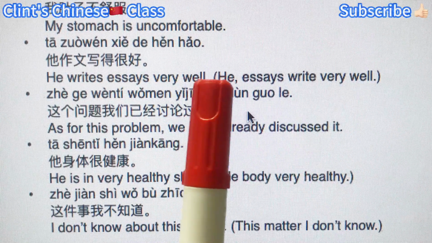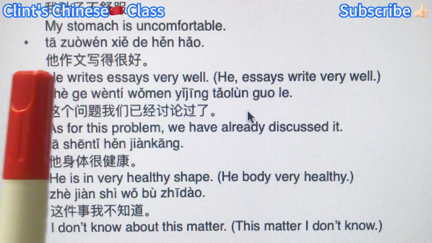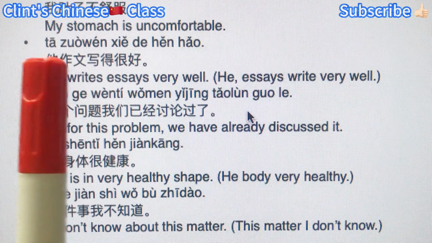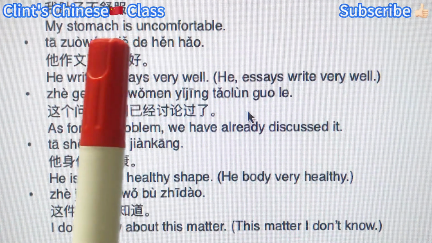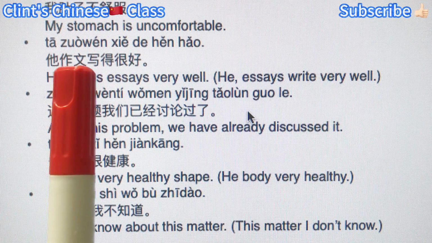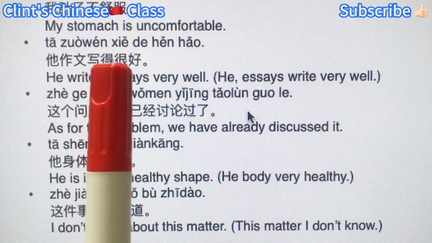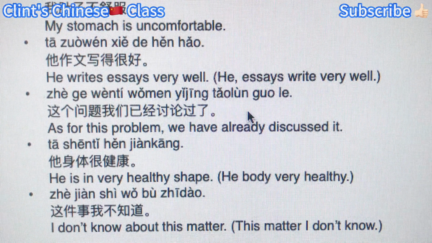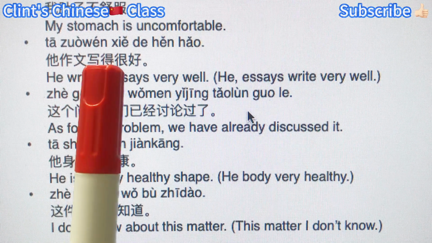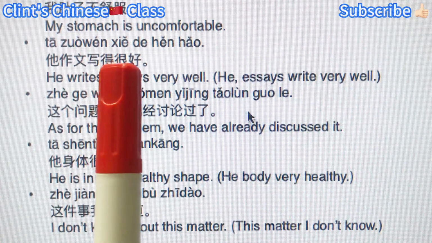He writes essays very well. But this is a natural English translation, right? But we should strictly follow the Chinese logic if you want to better understand this. 他, he, which is the topic subject. 作文写得很好. The bigger predicate. Inside it, we have the mini subject, 作文. And 写得很好. 写 is a verb, write. 作文 is essay. 得 is the degree complement, right?